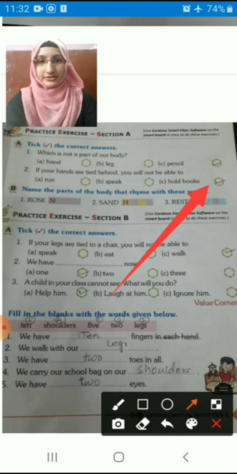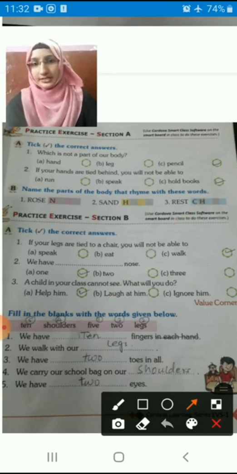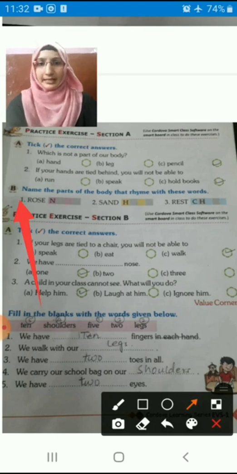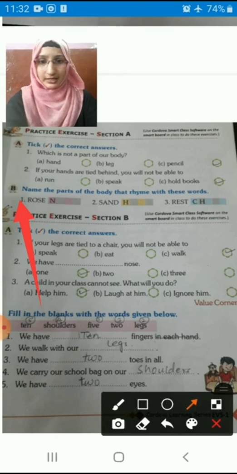I hope you all finished writing this first bit. Fine. Next, come to our second bit. Name the parts of the body that rhyme with these words. So we have to tell one body part which is rhyming with this word. Rhyme means the same tone should come, student. The spelling can be different, but the tone should be the same. Rose. Tell me one body part which is rhyming with rose.